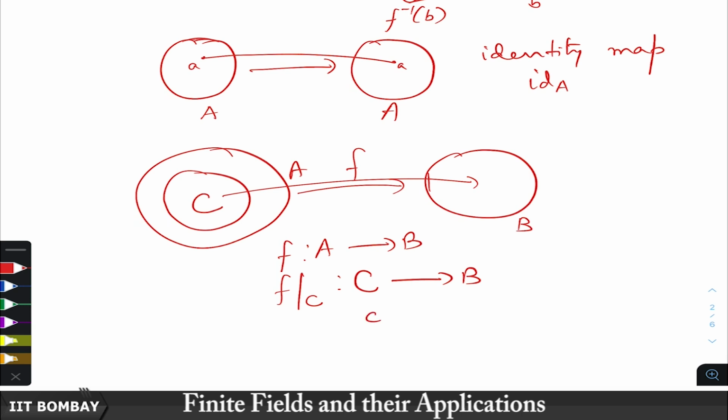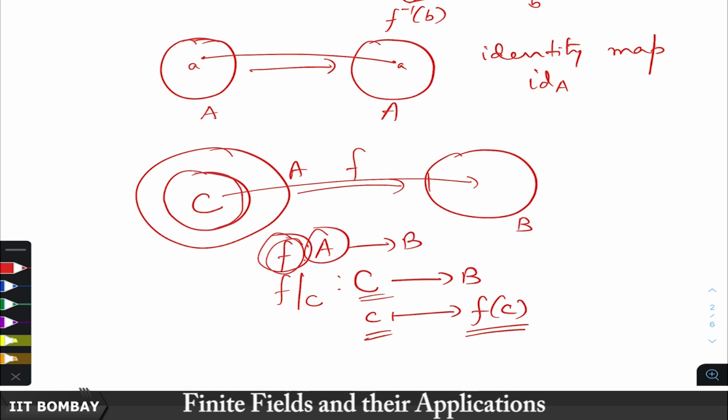Take any element small c, it goes to f of c. F of c is defined because c is also an element of A. So, such a map is called the restriction of the map F on the set C.